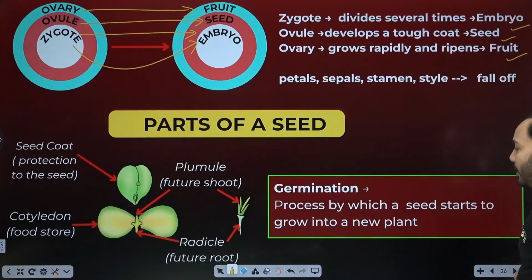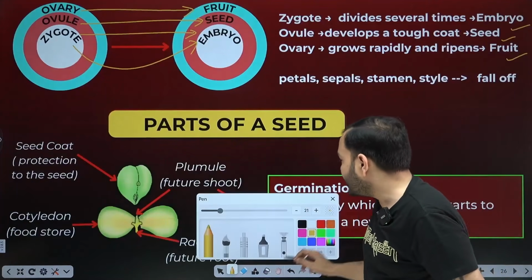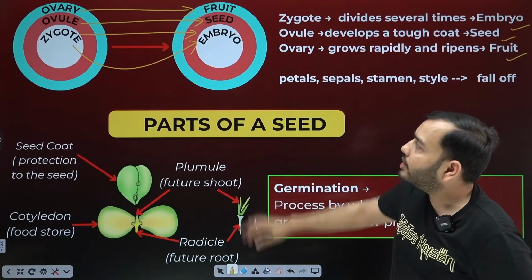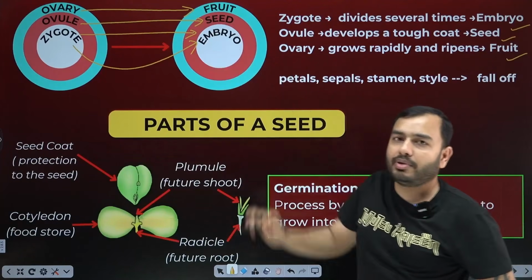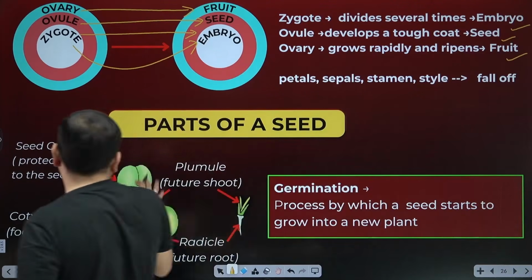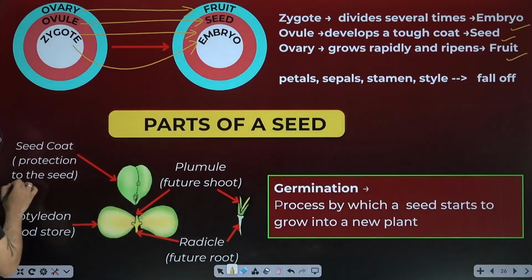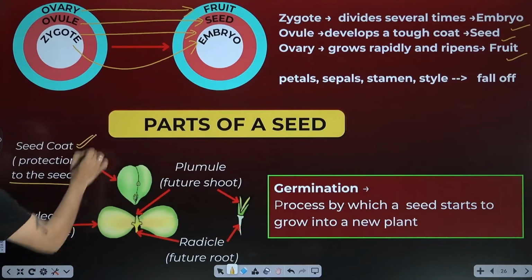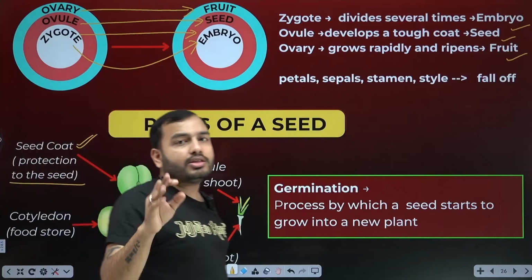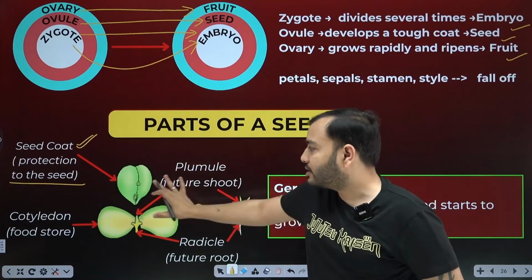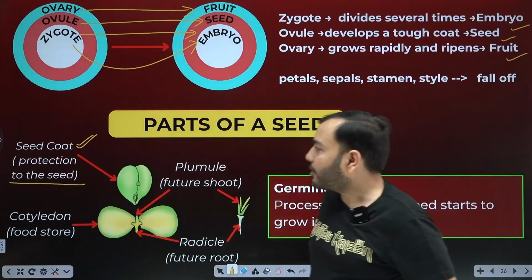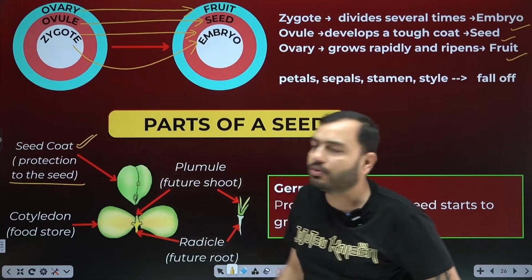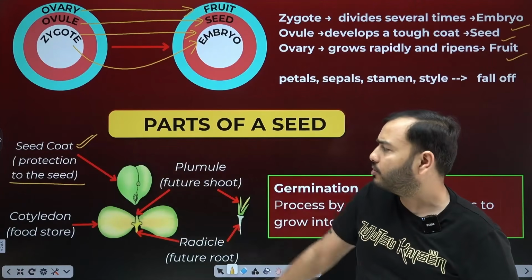Now your seed is formed. Now the question comes, what are the parts of the seed? This seed that you are seeing, what are its parts? The seed first has a cover, a protection, which we call the seed coat. Sometimes in the board exam, they give you all the parts and ask the function. There are 4 parts of the seed, read their functions. First, the seed has a cover. What does the seed coat give? Protection. It simply gives protection to the seed.